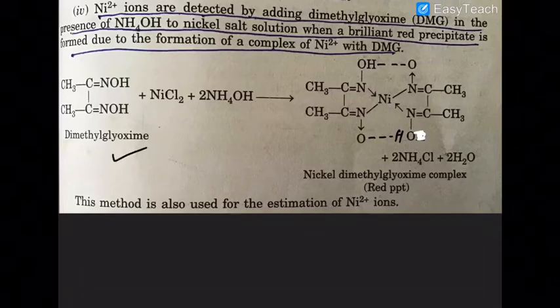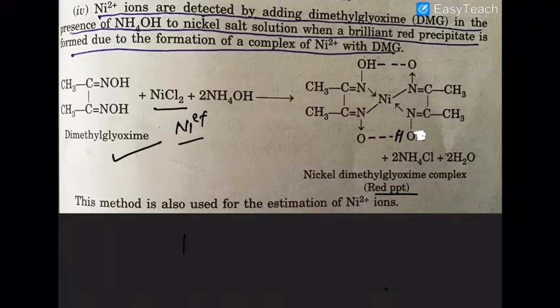So when DMG, that is dimethyl glyoxime, reacts with Ni2 plus metal ion, what will it form? It will form a red PPT, a very scarlet red PPT, a very bright red color is formed.